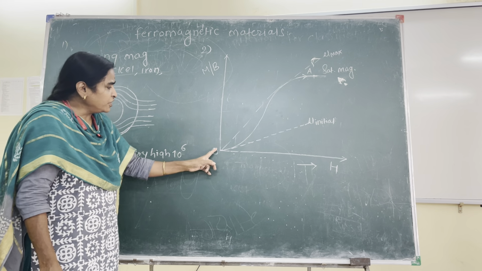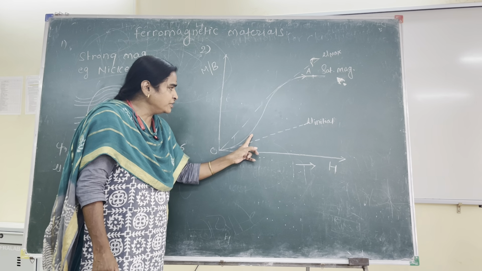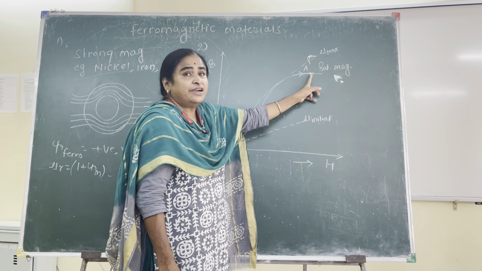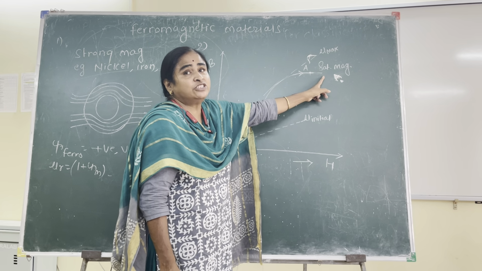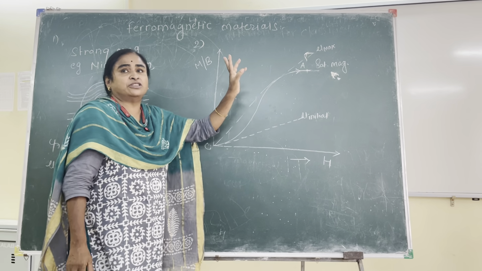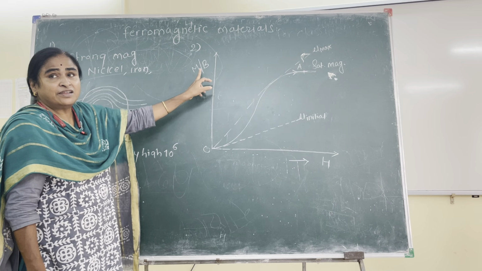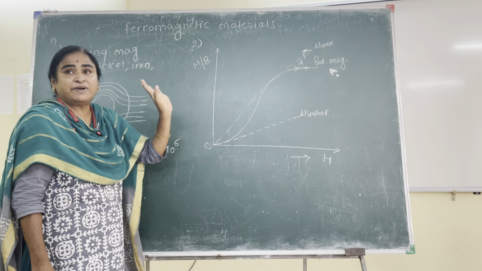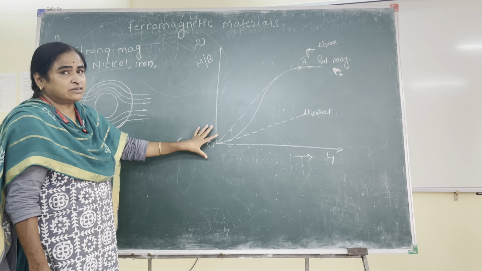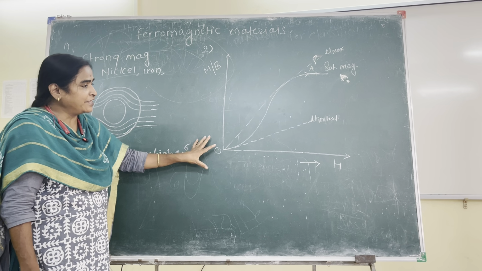Initially the magnetization increases, then its increase slows down here. Again it increases rapidly, and after a certain point it acquires a value which is called the saturation magnetization. Beyond this saturation magnetization, the magnetization of the ferromagnetic material becomes practically independent of the applied magnetic field. So this is the most interesting and slightly different feature of ferromagnetic materials.